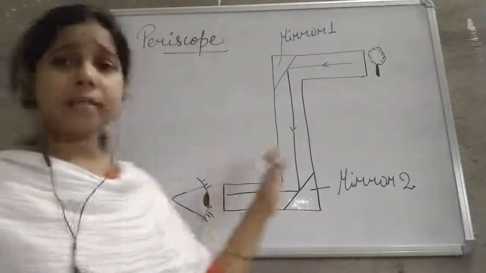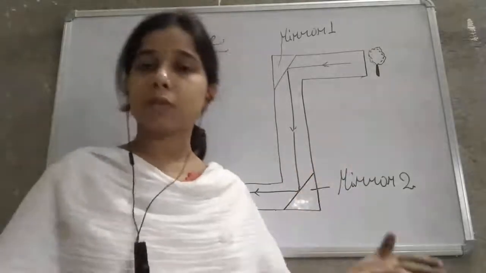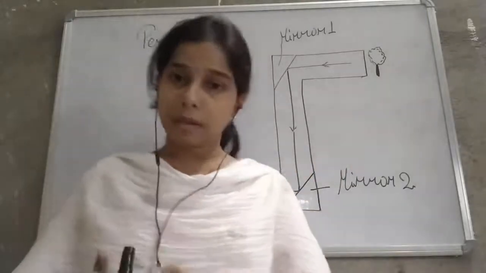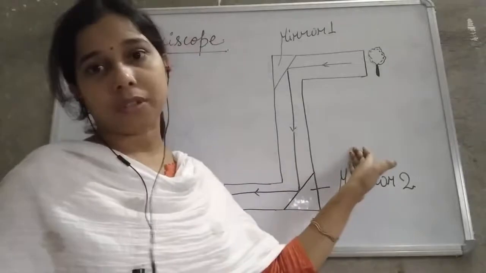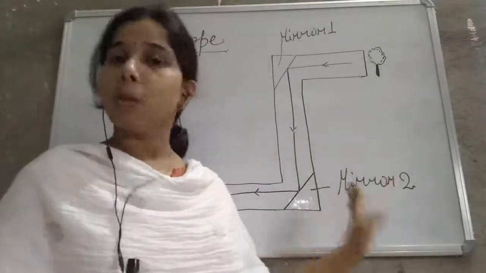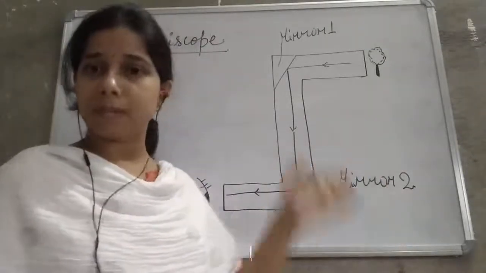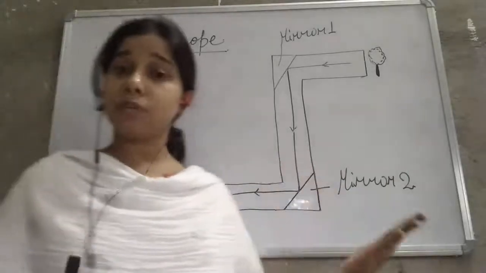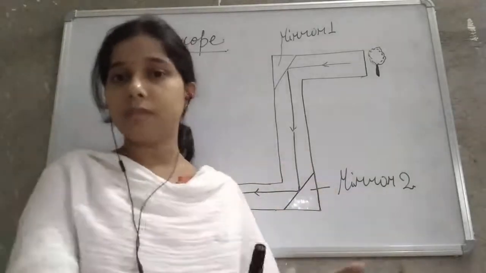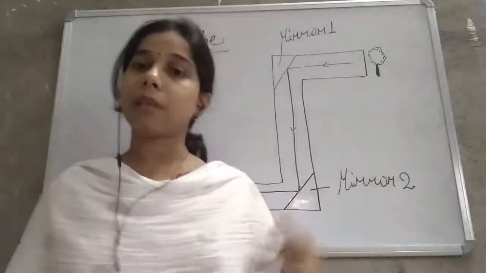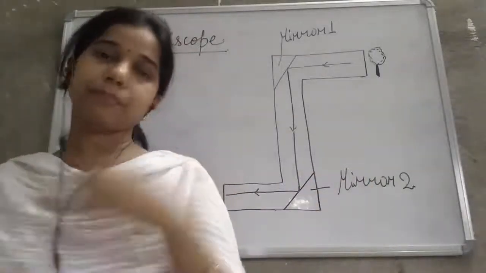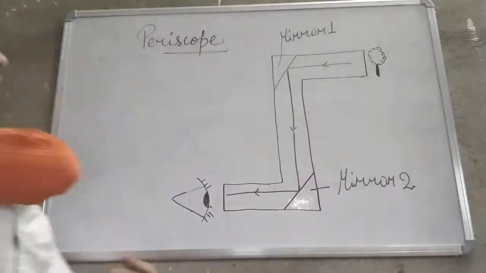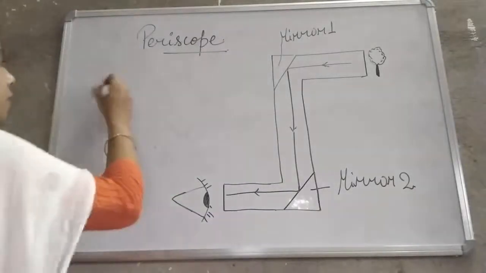Before we understand where we will use the periscope and what its use is, we should know the construction, the working, the structure, how it is made, what is inside this periscope, and how it is used and how it works. Then we will understand where it is used. Now see here students, if we talk about the construction.